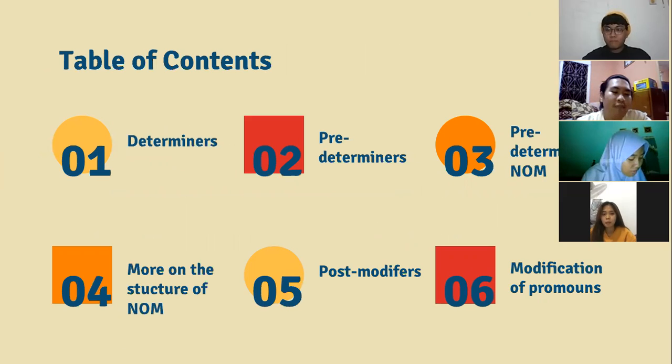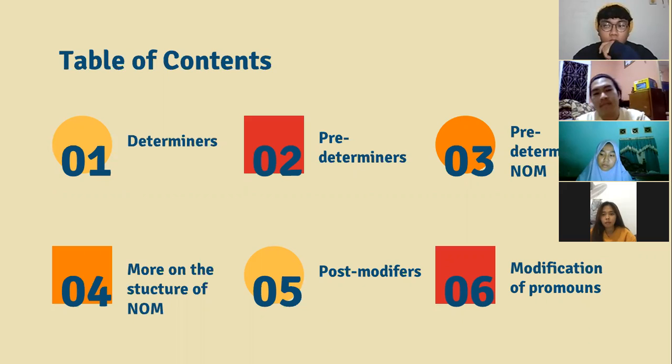Table of contents: 1 is determiners, 2 is predeterminers, 3 is predeterminers in nom, 4 is more on the structure of nom, 5 is postmodifiers, and 6 is modification of pronouns. The first material will be presented by Putri Andhini. Time is yours.